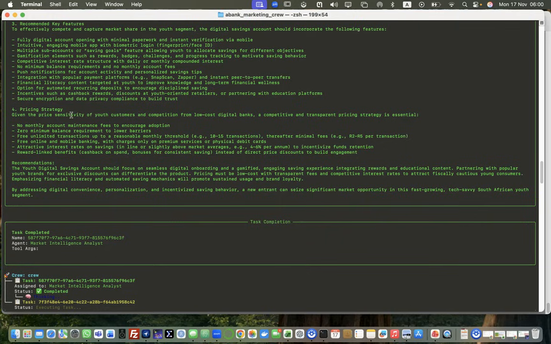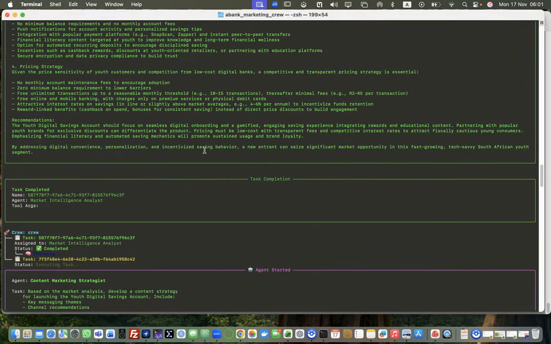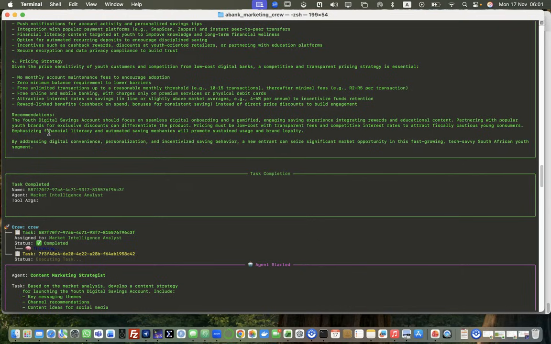Then the pricing strategy. Given the price sensitivity of youth customers and competition from low-cost digital banks, a competitive and transparent pricing strategy is essential. So no monthly account maintenance fees to encourage adoption, zero minimum balance requirement to lower barriers, free unlimited transactions up to reasonable monthly thresholds, for example, 10 to 15 transactions. Thereafter, minimal fees, maybe 2 Rand to 5 Rand per transaction. Then free online and that kind of thing. So, okay, now let me go to the recommendations.